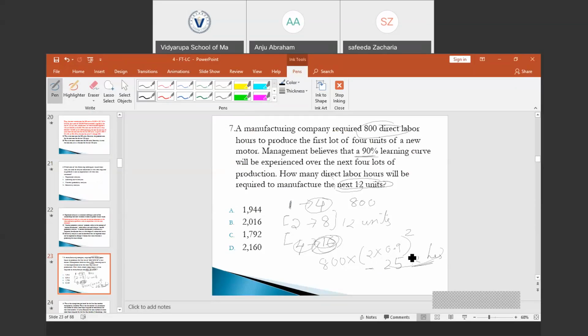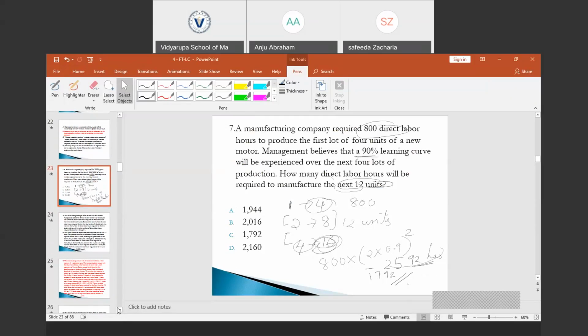From that, we need to subtract the total time required to produce 4 units. That is 2592 minus 800, which is 1792. It is the total time required to produce 12 units. Option C, 1792. Did you get the answer? Is the explanation clear?